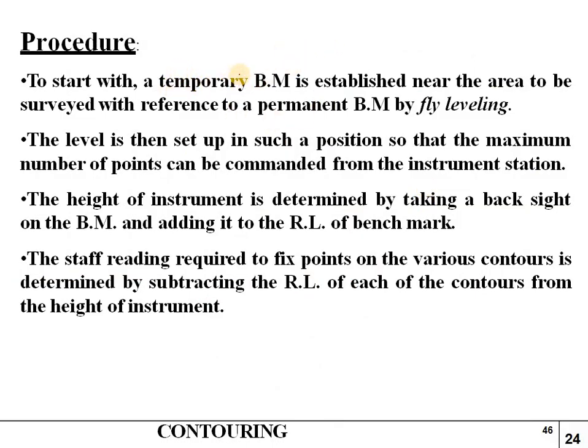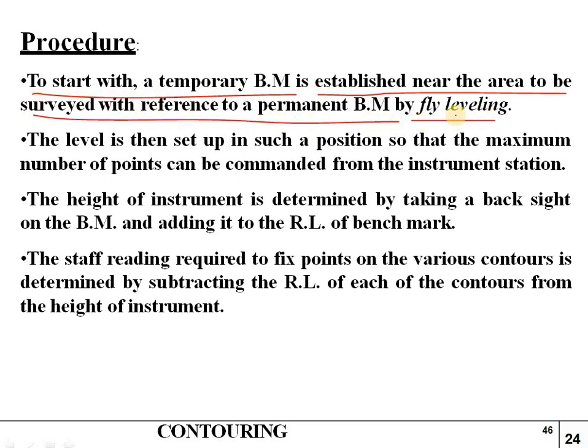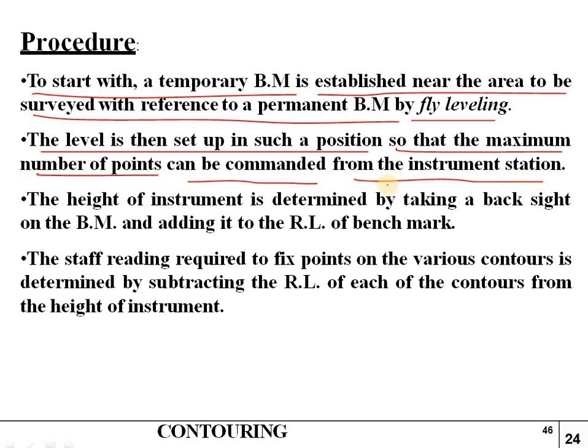The procedure for horizontal control you can see here. To start with, a temporary benchmark is established near the area to be surveyed with reference to a permanent benchmark by fly leveling. And here the level is then set up in such a position that the maximum number of points can be commanded from the instrument station.